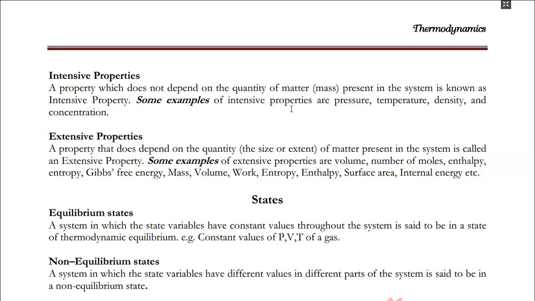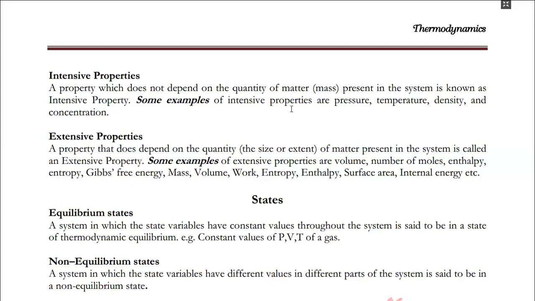If the temperature depended on the quantity of the matter, then if you mix 30 degrees Celsius water with 60 degrees Celsius water, it should become 90 degrees Celsius water.